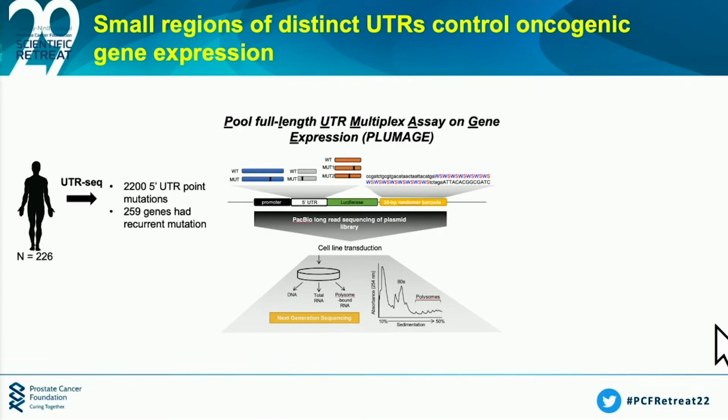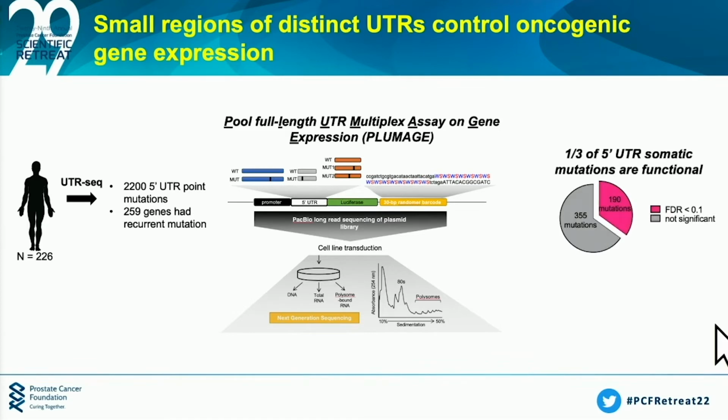So when we did this for our genes that had multiple mutations in them, we found that about a third of somatic mutations within the 5' UTRs can have an impact on transcript levels or translation. So what I'd like to do now is give you a flavor of two of these that we found, because we did orthogonal studies to validate their functionality. One was a transcriptional hit on the FGF7 5' UTR. Another one was a translational hit on the CKS2 5' UTR.